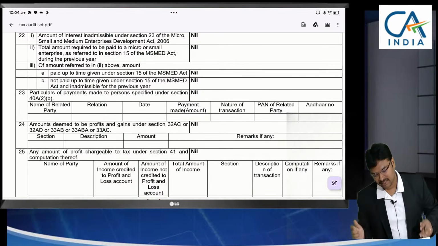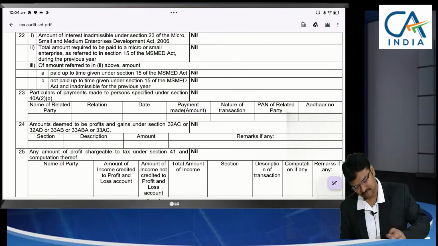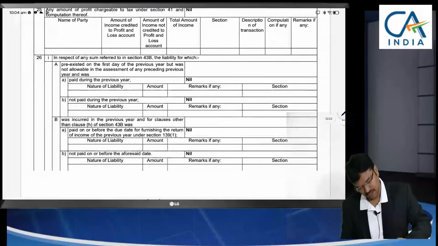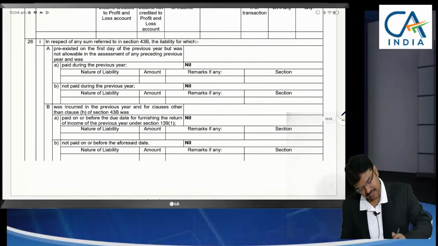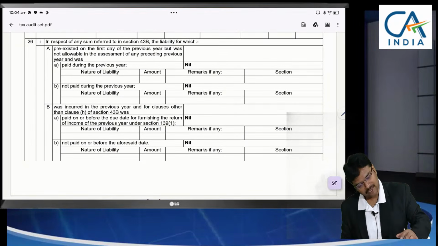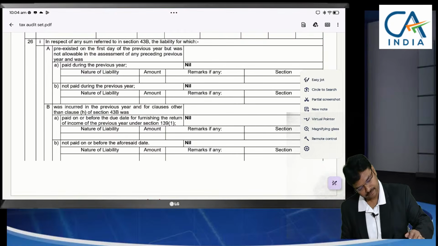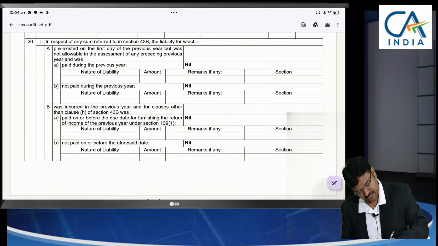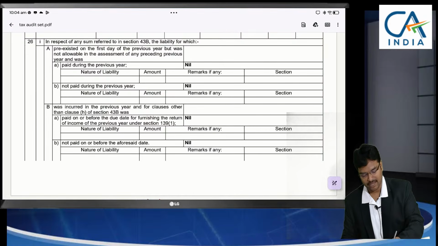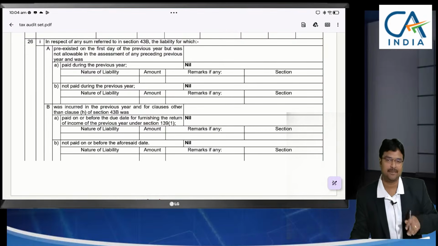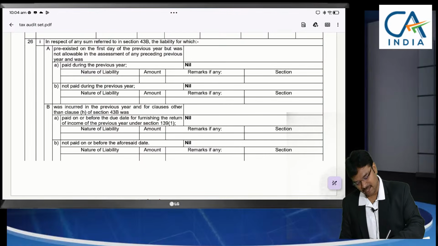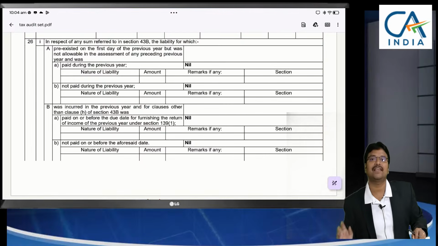Okay. There is clause 26, which specifically excluded 43BH. Here if you see, this clause 26 covers 43B, but other than clause H of 43B. What is clause H of 43B? This MSME payments. For it, separate clause 22 is given. That's why here it was excluded.